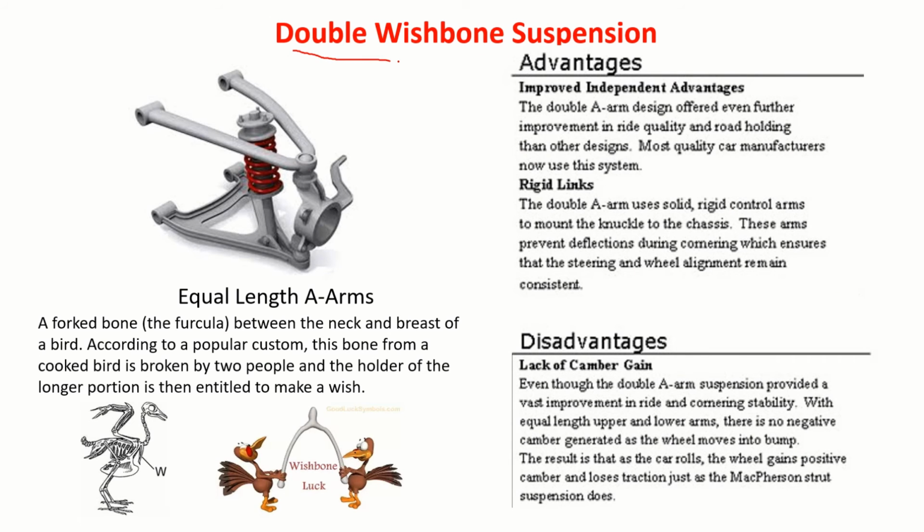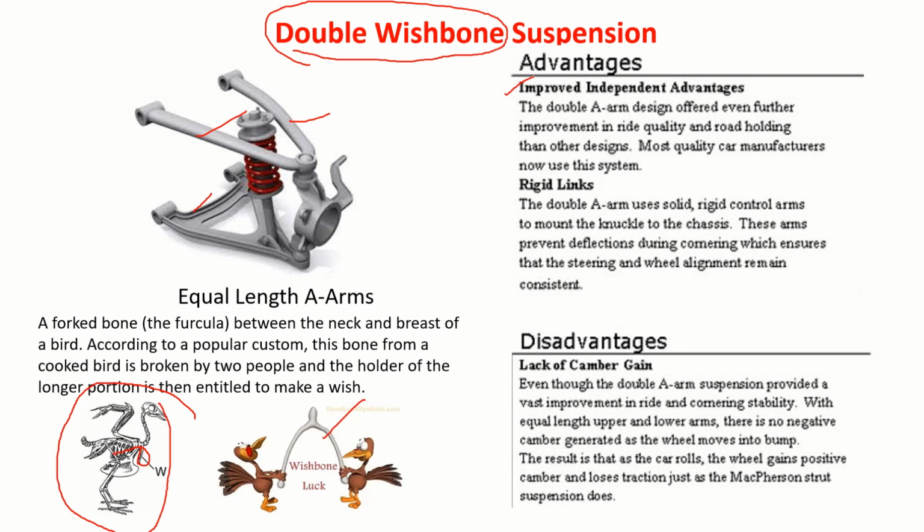The most popular one is the double wishbone suspension. You see here, this is the wishbone. This is the bone, which has this shape. It is called double wishbone. If two people start pulling this, whoever gets the longer piece is lucky, and their wish will be fulfilled. That's why it's called wishbone suspension. There are double wishbone suspensions, left, right, and all that.